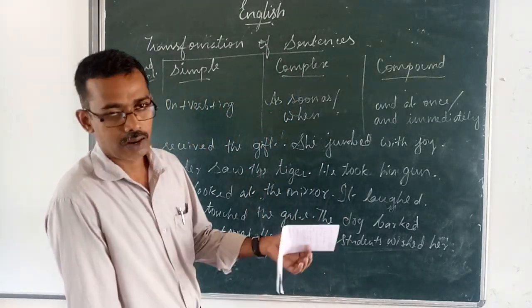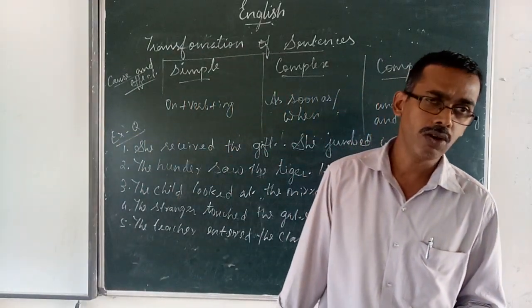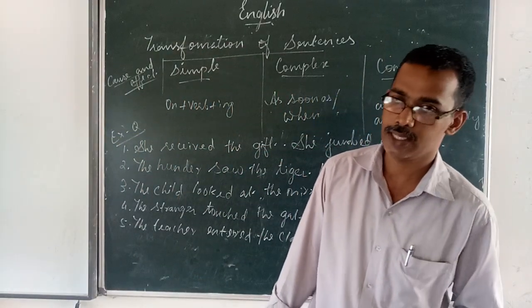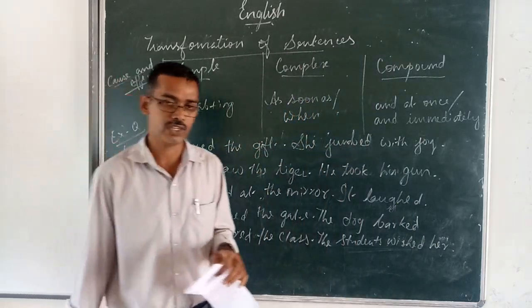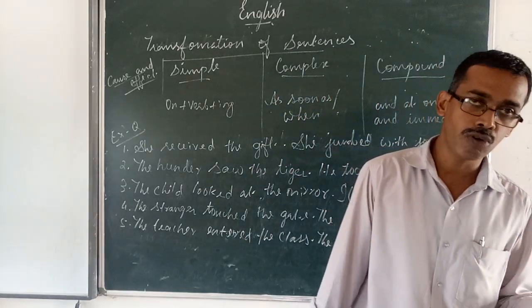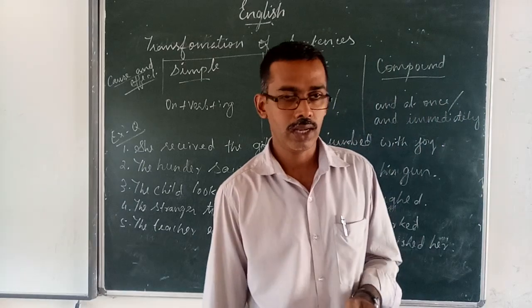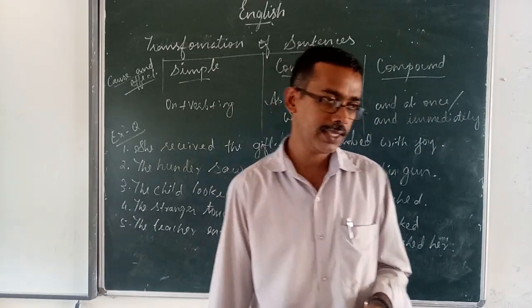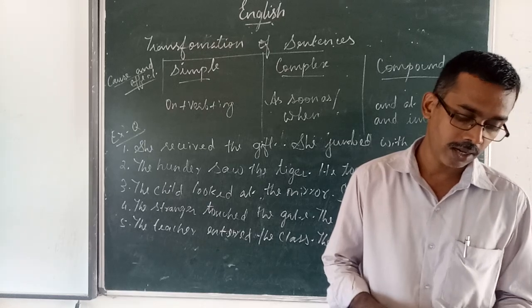Next one, the complex and compound. I told you, what is the complex sentence? Though she is rich, she is selfish. Then how to convert to compound sentence? You have to remove though and replace it with but in the middle. She is rich but she is selfish. This is the first type, contrast sentence.